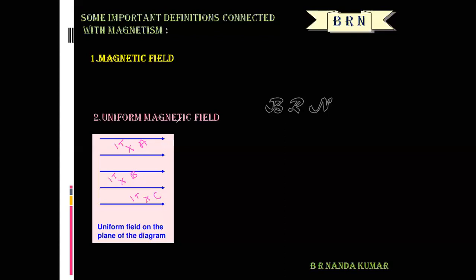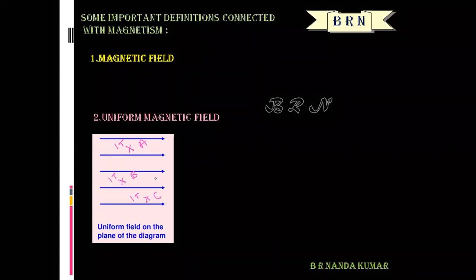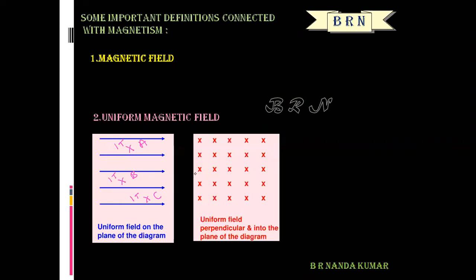This is a uniform magnetic field acting in the plane of the diagram, represented by equidistant parallel lines.